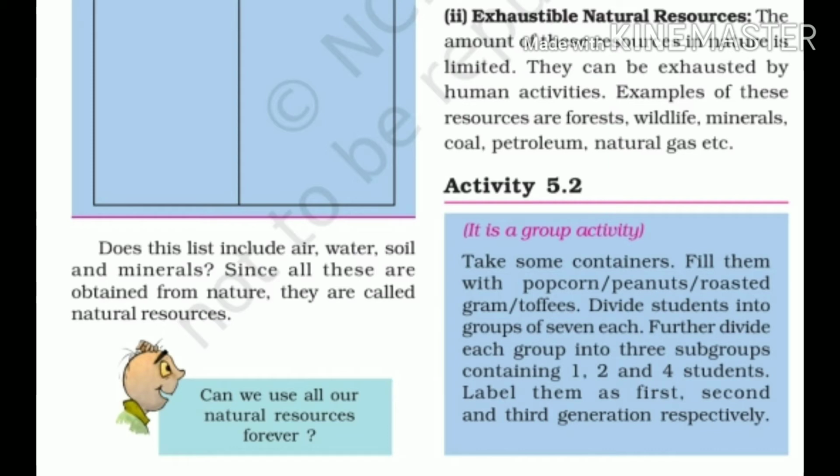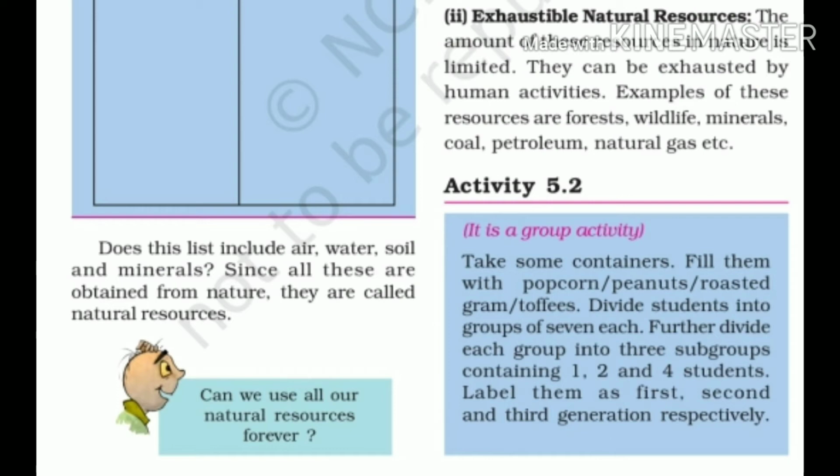Exhaustible natural resources. The amount of these resources in nature is limited. They can be exhausted by human activities. Examples of these resources are forest, wildlife, minerals, coal, petroleum, natural gas, etc.